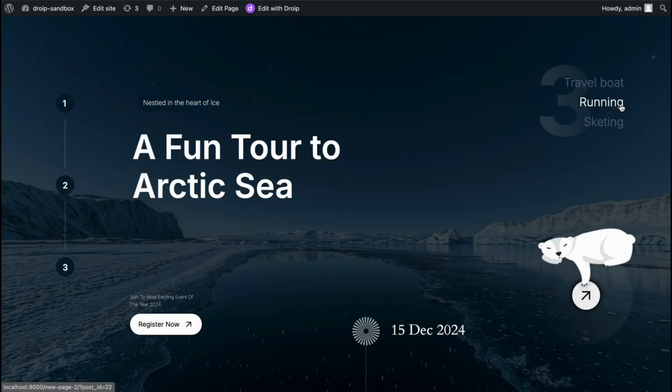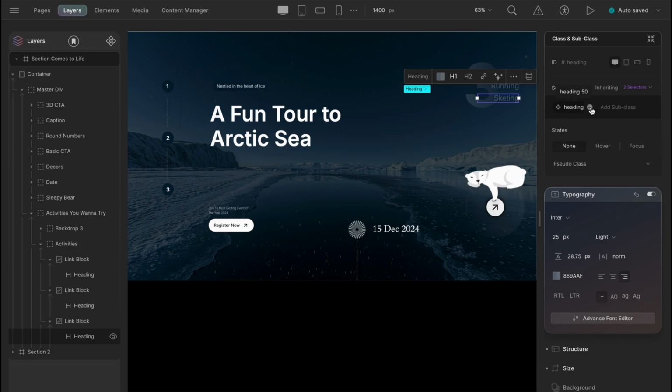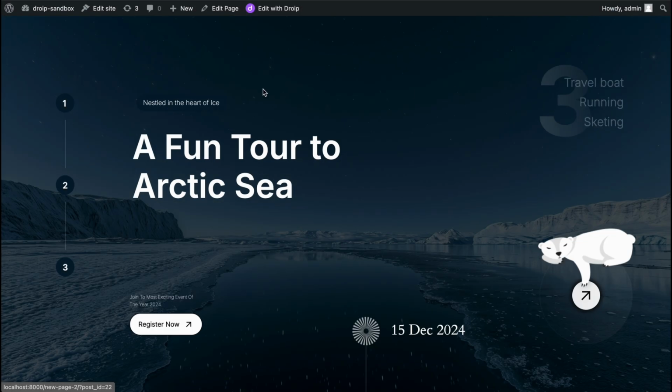Yes, it's working. Do notice that when we were updating the heading element, all the other headings of this div were affected. So how did that happen? Because all the headings here hold the same class, heading 50. And so any changes made to an element having this same class would adopt the changes. Cool. Next up, let's make this CTA button behave a bit differently when selected.